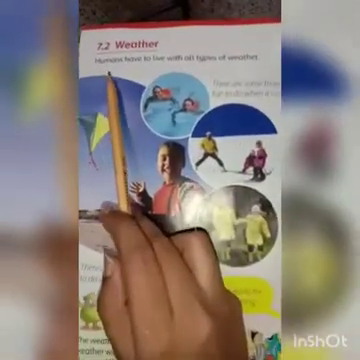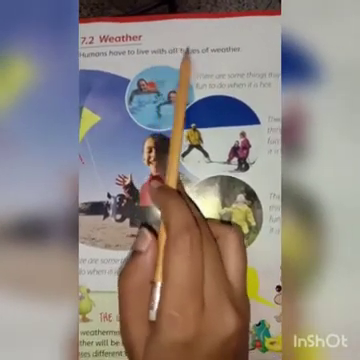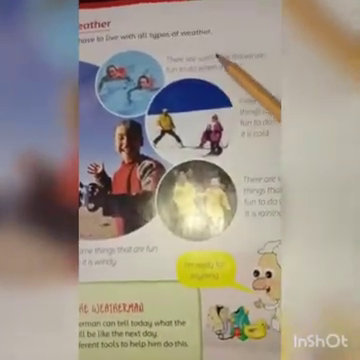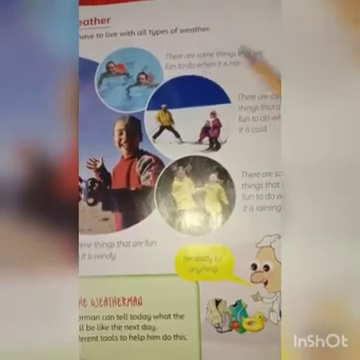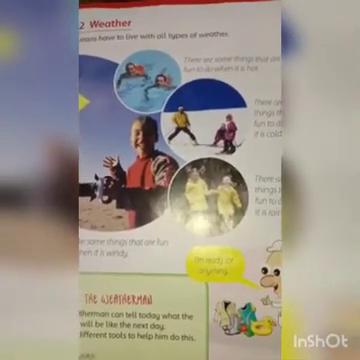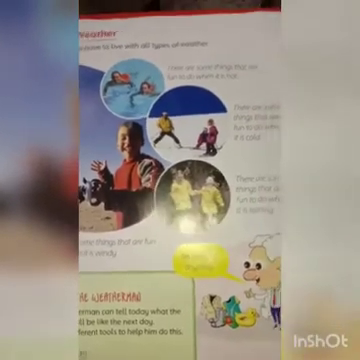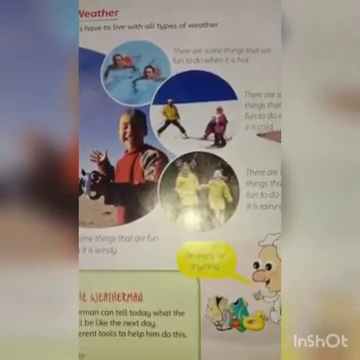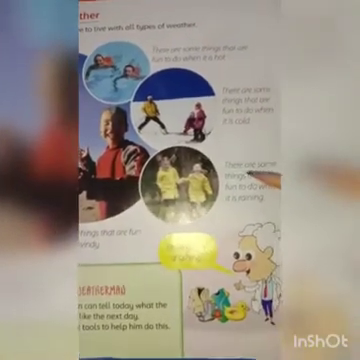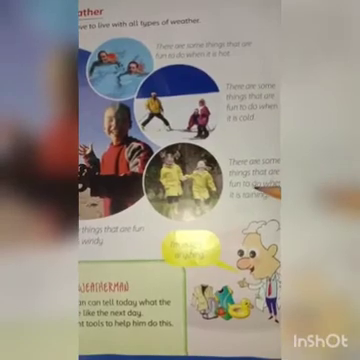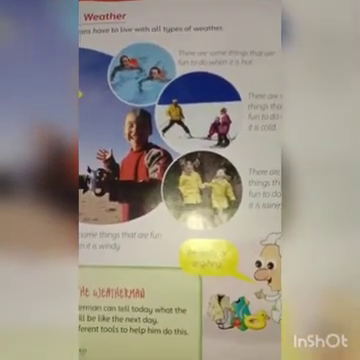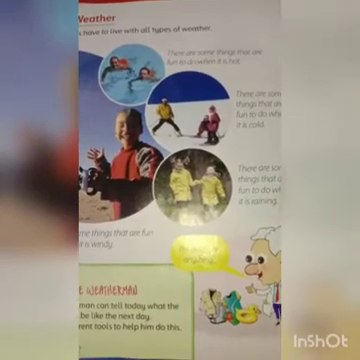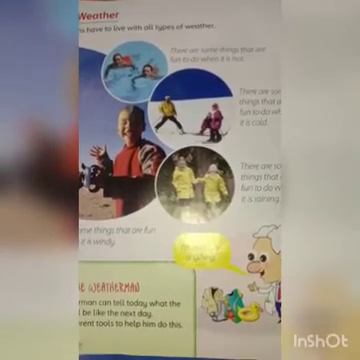So humans have to live with all types of weather. There are some things that are fun to do when it is hot. For example, we can enjoy swimming when it is hot. There are some things that are fun to do when it is cold. For example, when it is cold, we can skate on ice. Then the third picture: there are some things that are fun to do when it is raining. For example, level 1, when it is raining, we can play outside. We enjoy playing in the rain.